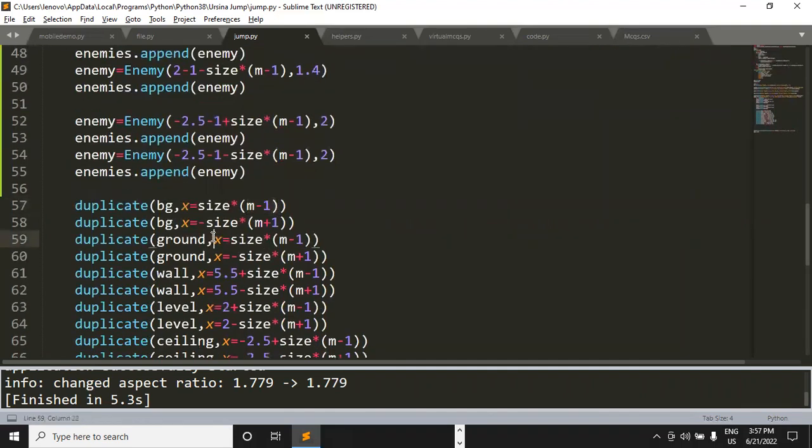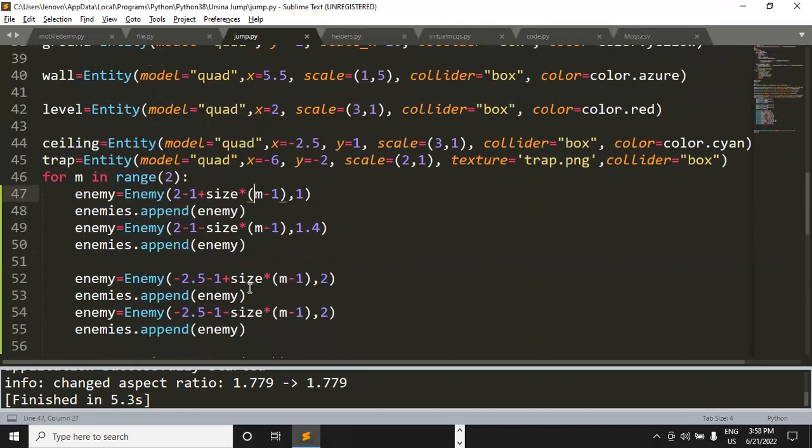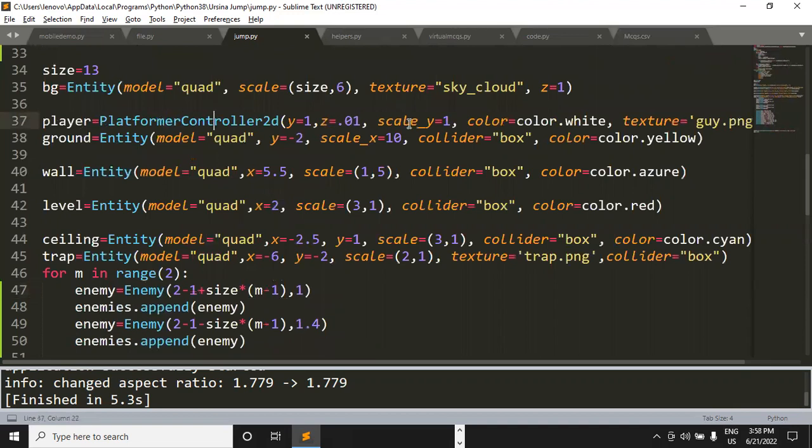Okay. Enemies.append. Why are we not getting the output? 2 minus 1 plus size into M-1. Where is our player? So our player is at this point.